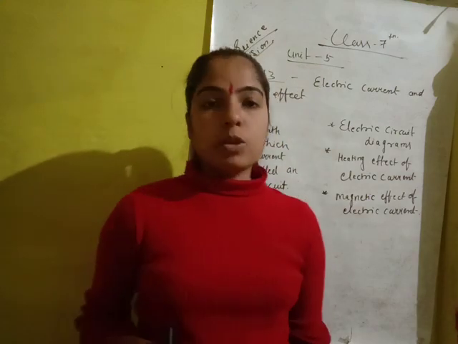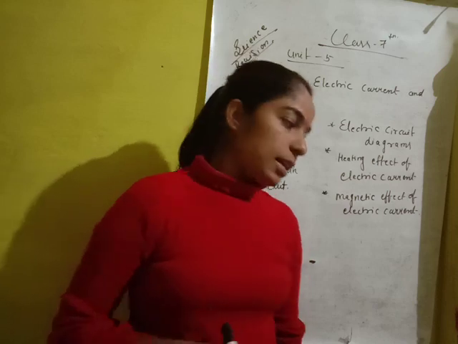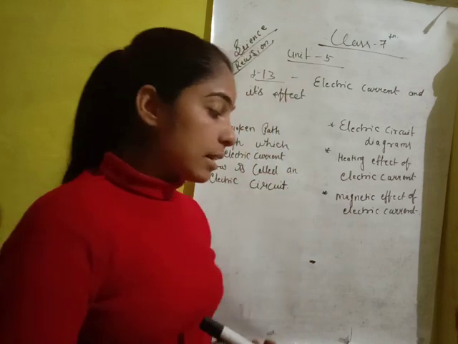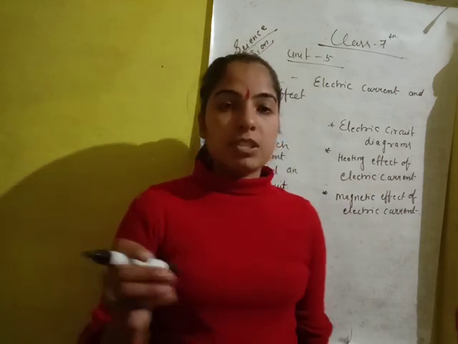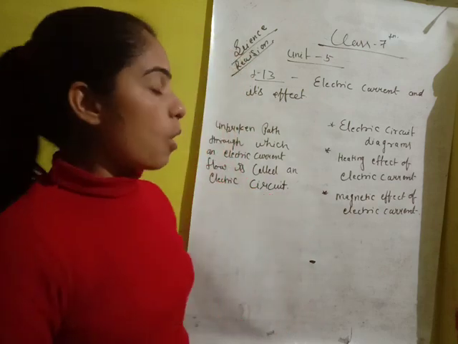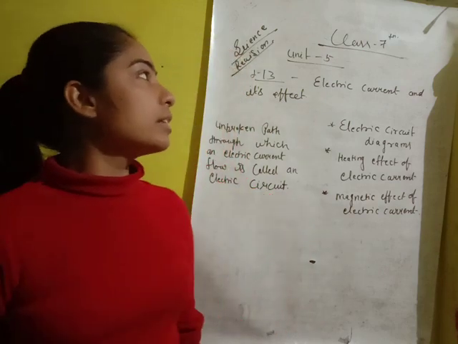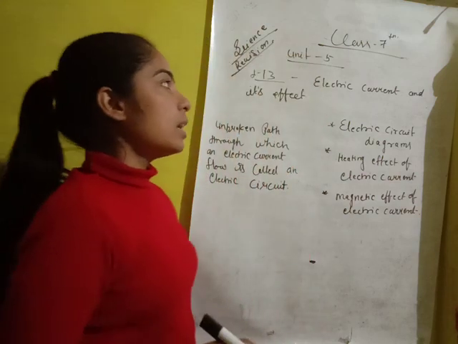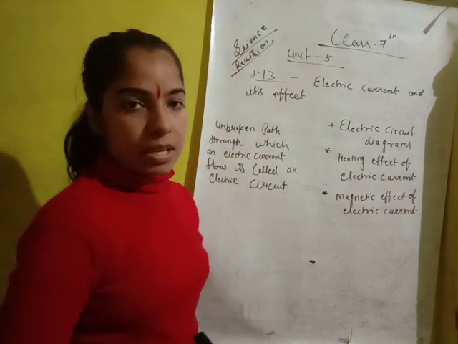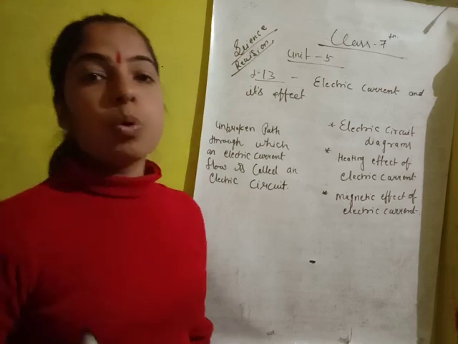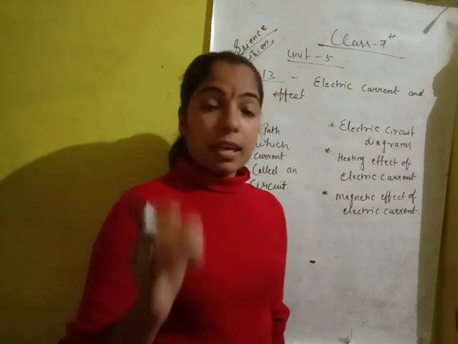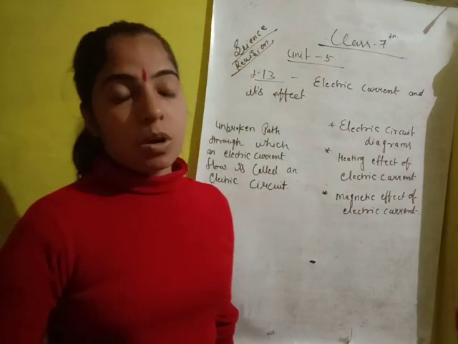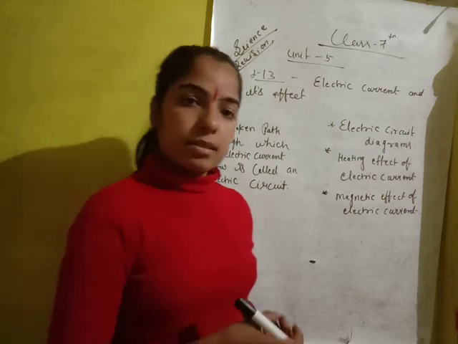From today in this video, I'm going to start your new chapter, and the name of the new chapter is the electric current and its effect. Okay, which belongs to the physics chapter, and it is lesson 7 and unit 5. So let's start today's topic. Since it is the first class of this chapter, I'm going to give introductions only in this video. From tomorrow I will start continuously.